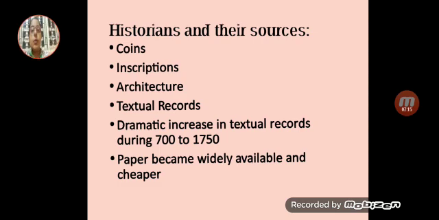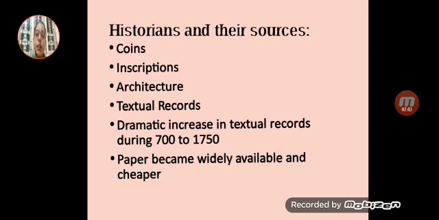They use different sources. So these sources are coins, inscriptions, architecture, and textual records, and many other artifacts that they are using. So in this time period where the scripts were developed, the invention of paper was done, and there were many kinds of manuscripts written on palm leaves, so the textual records became a very important source for the historian.